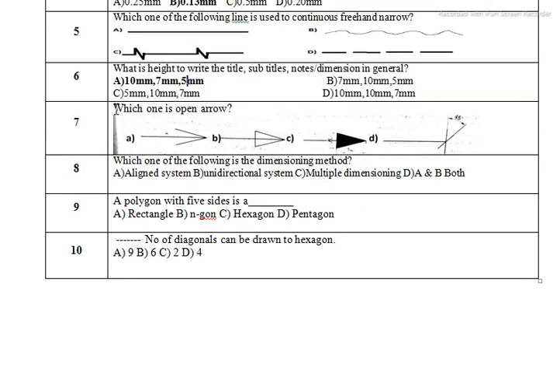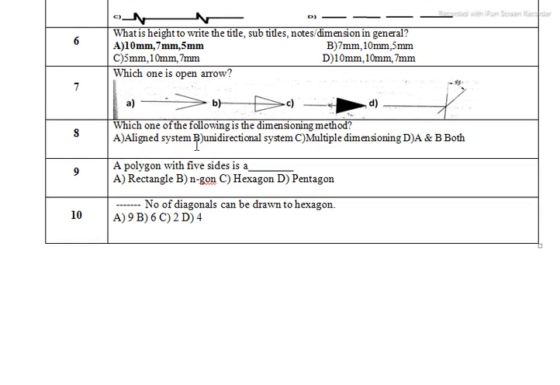Then the next question is, which one is open arrow? Now you can see again there are different types of arrows. Okay, so you can see the first one is nothing but what we call an open arrow. The answer for this question is A, but we will discuss the B, C, D options also. Now you can see option B is only for close arrow. Okay, it is a representation of the close arrow.